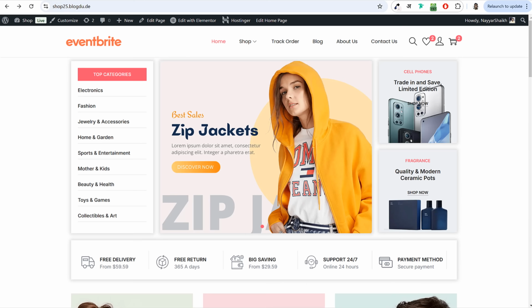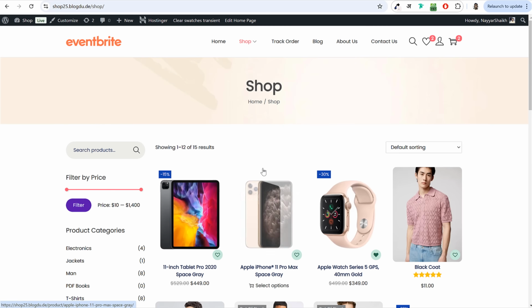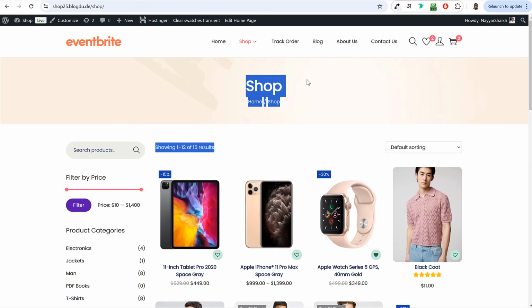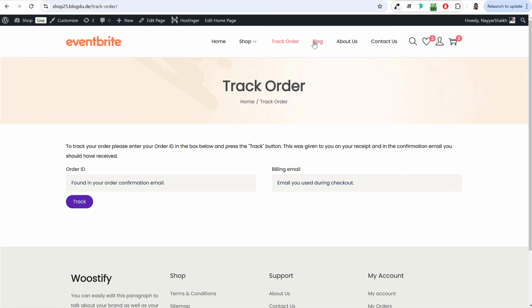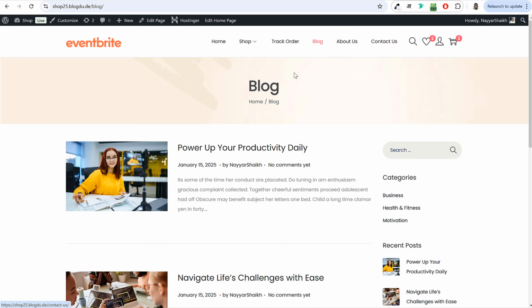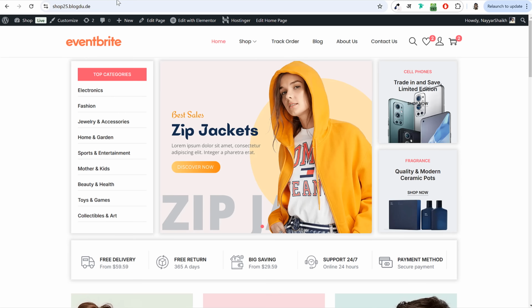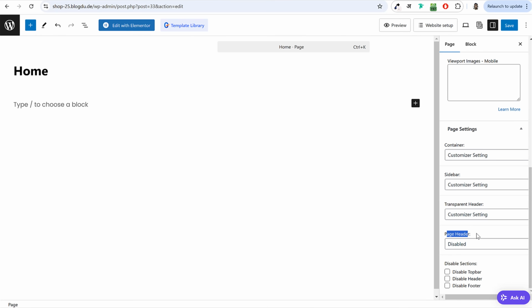Let me explain you why. Now, if you see other pages, for example, if you see the shop page or track order page, any other page, let's see the shop page. Now this is the page header, this section. Okay. It has your page name, and after that it has the breadcrumb. Similarly, on the track order page, blog page, about page, all the other pages, we have this option over here. We have the page header, but on the home page, we don't have any page header. Okay. So that is the reason why we have disabled page header. After that, you can click on save.